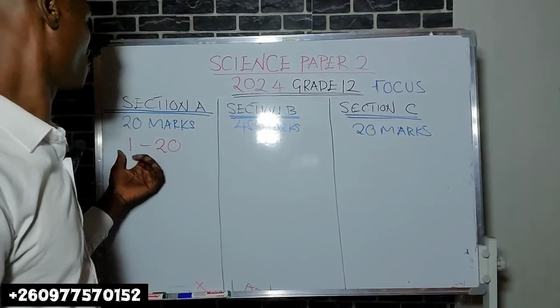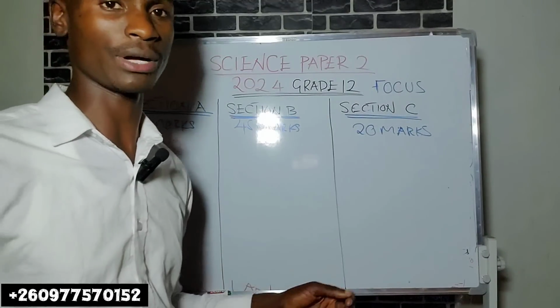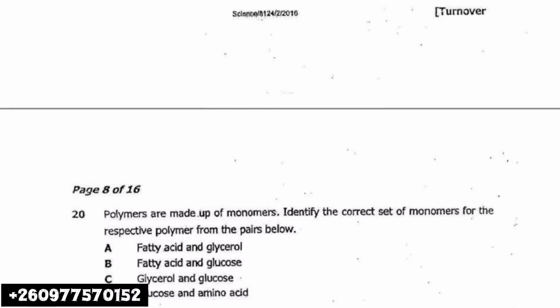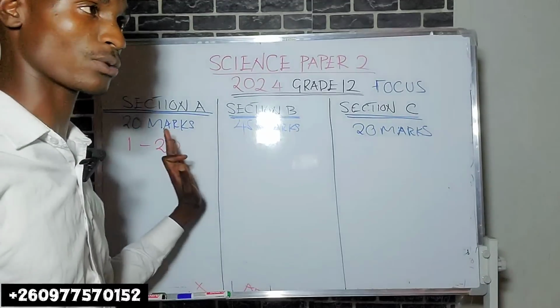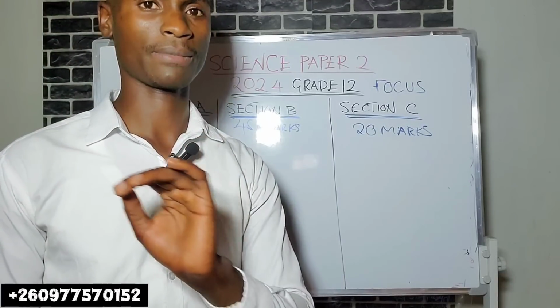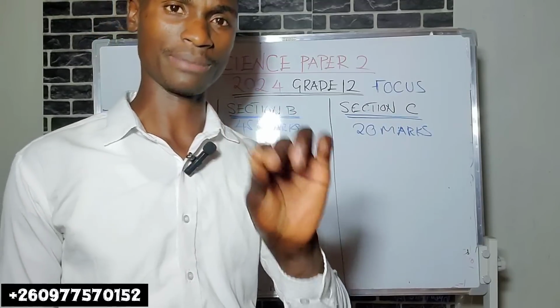The last two questions, maybe 19 and 20 or 18 to 20, are organic chemistry. So in Section A, questions 1 to 20, almost all the topics come.